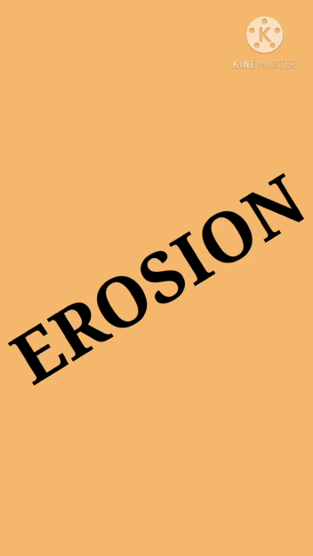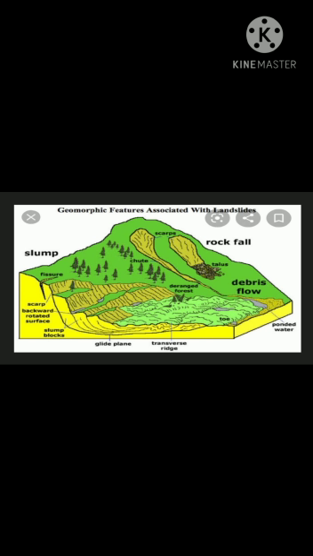Third, erosion. That is the last part of the chapter. Like weathering and mass movements, erosion is also an external process. Erosion occurs through various agents: wind, running water, glaciers, seawater and groundwater cause erosion. We will study the agents of erosion and the landforms produced by them in the next lesson.